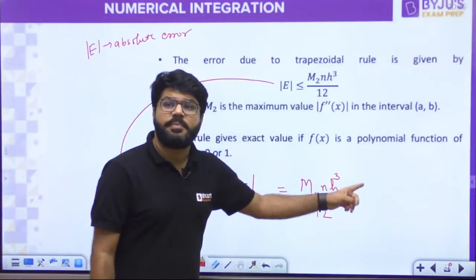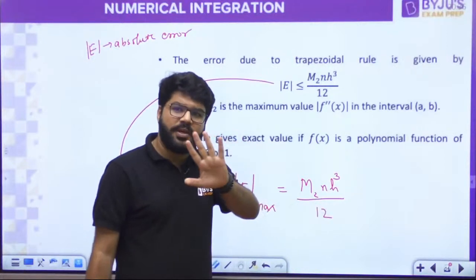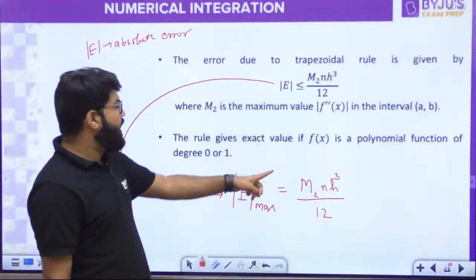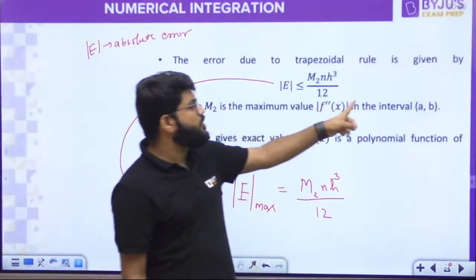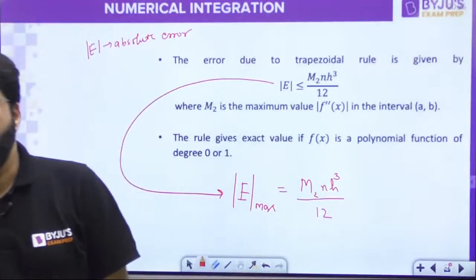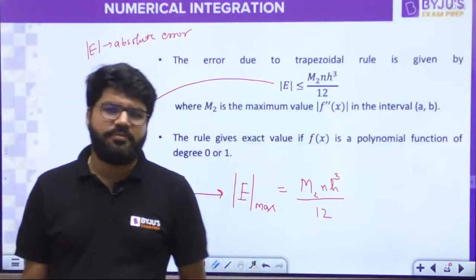n is the number of subintervals. What is h? h is the subinterval size. Sarosh, if you wait, the question will also come, okay. h is the subinterval size, and M2 is the maximum value of the second derivative in the interval a to b. Yes, Parvinder, trapezoidal and Simpson's you have to remember.